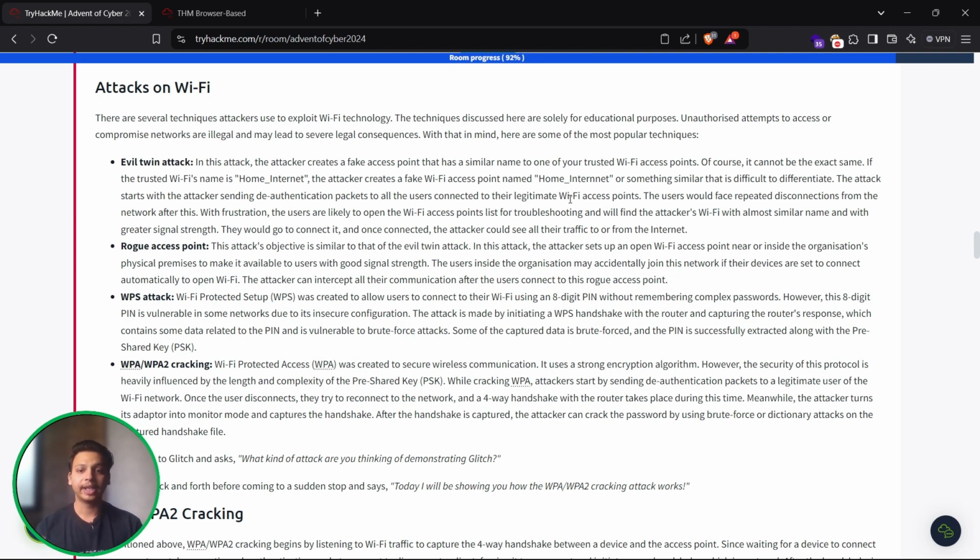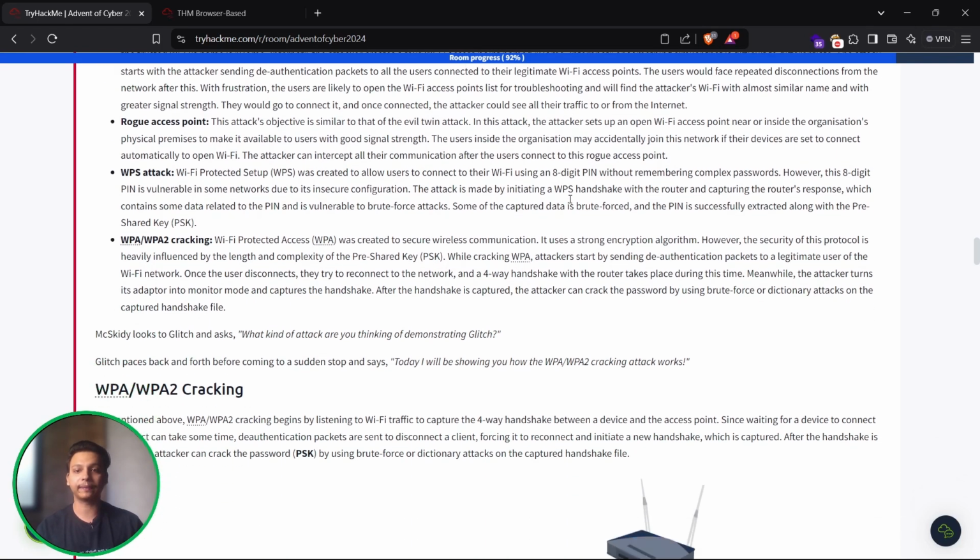Rogue access point. This attack's objective is similar to that of the evil twin attack. In this attack, the attacker sets up an open Wi-Fi access point near or inside the organization's physical premises, making it available to users with good signal strength. The users inside the organization may accidentally join this network if their devices are set to connect automatically to open Wi-Fi. The attacker then intercepts all the communication of users connected to this rogue access point.